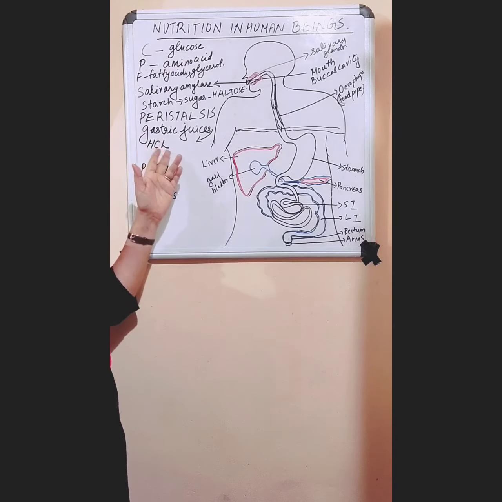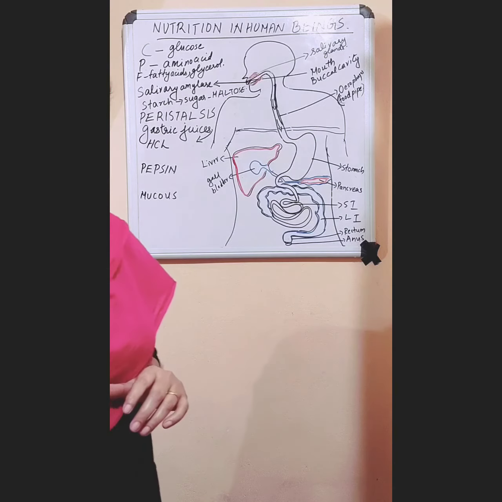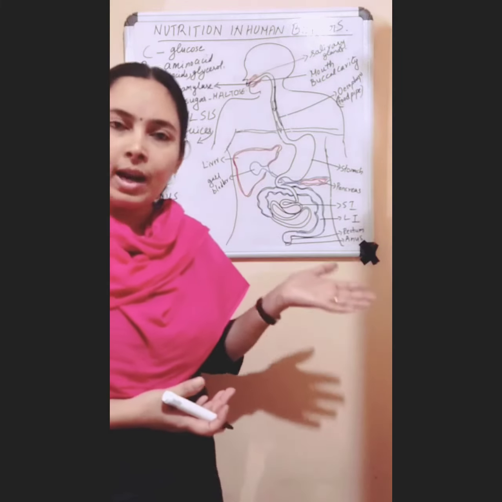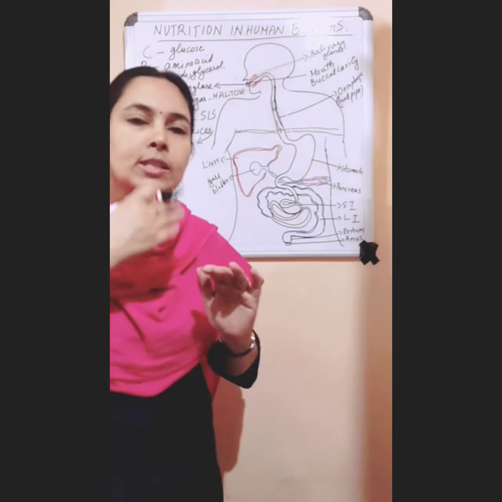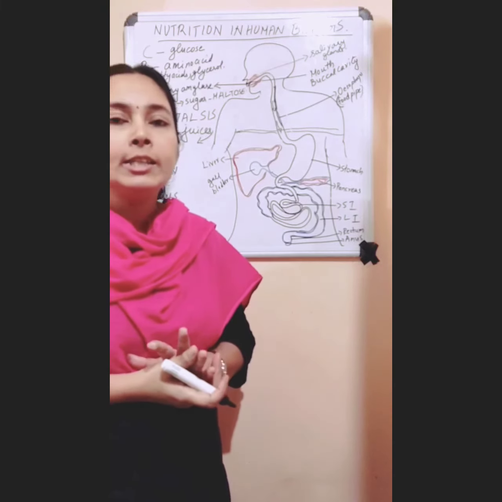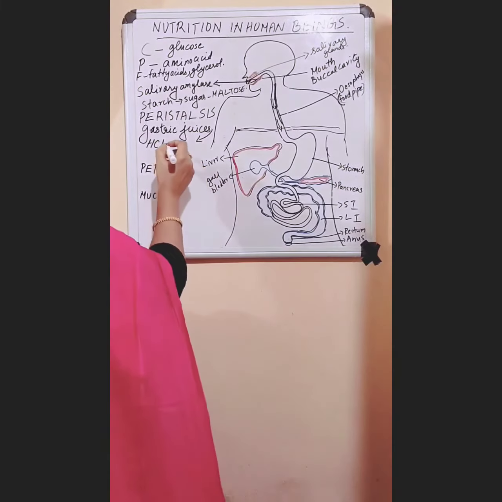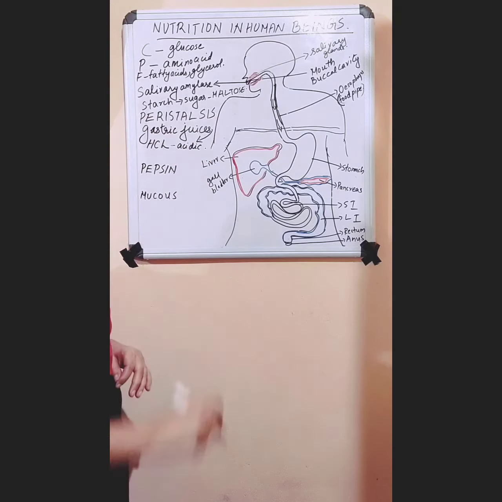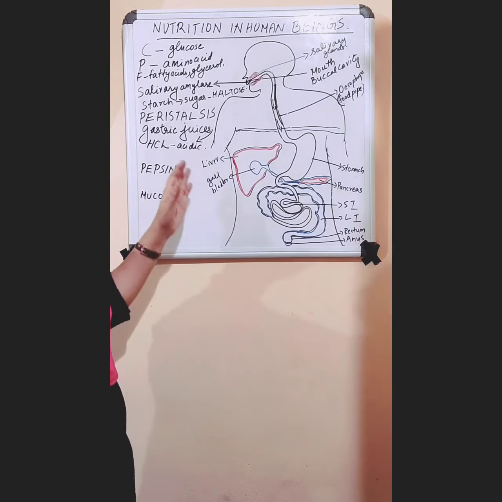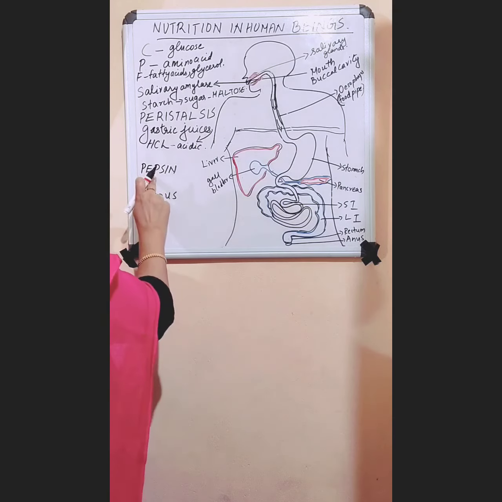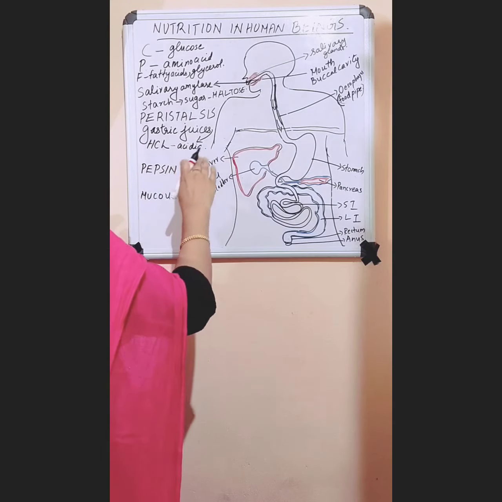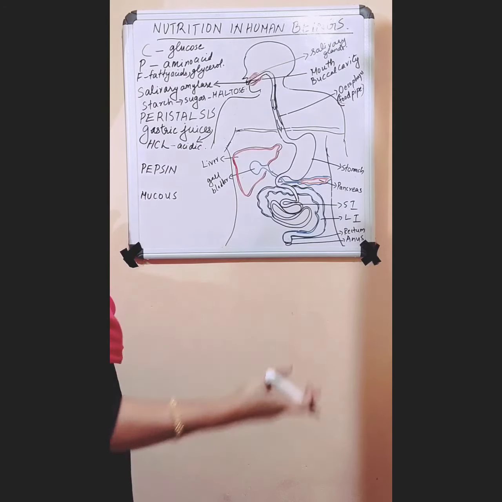And first we can look at what is the function of hydrochloric acid. So hydrochloric acid, we know, is an acid. So it will mix with the food and change the medium of food to acidic. Only then can the enzyme pepsin act on the food, or digest the food.